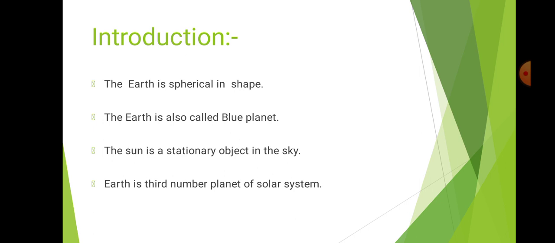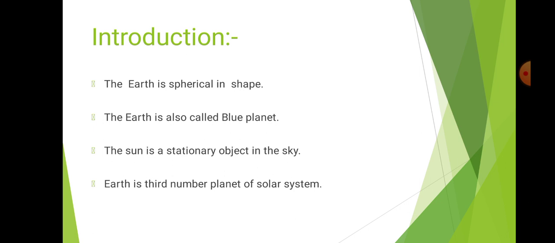Why? Because 71% of the earth's surface is covered by water bodies and only 29% is covered with land. There are two important physical features. One is continents and another is water bodies, oceans.